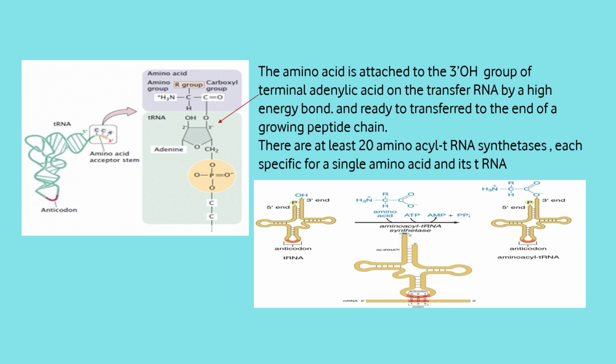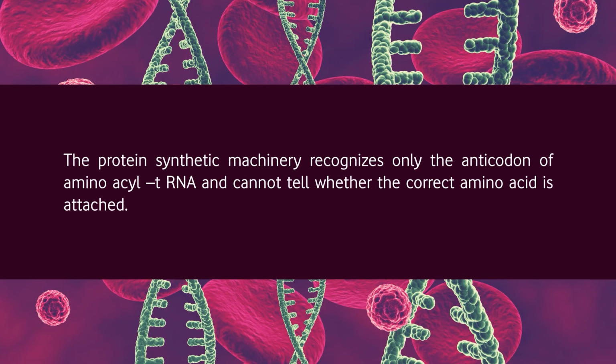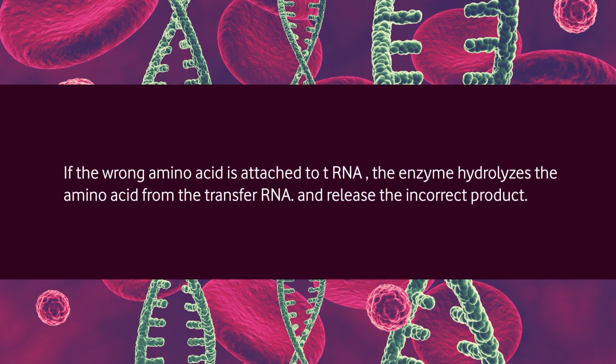There are at least 20 amino acid transfer RNA synthetases, each specific for a single amino acid and its transfer RNA. The protein synthetic machinery recognizes only the anticodon of amino acid transfer RNA and cannot tell whether the correct amino acid is attached. If the wrong amino acid is attached to the transfer RNA, the enzyme hydrolyzes the amino acid from the transfer RNA and releases the incorrect product.